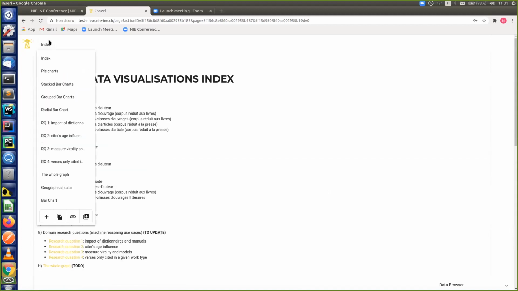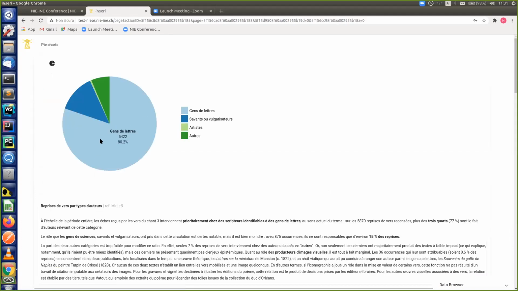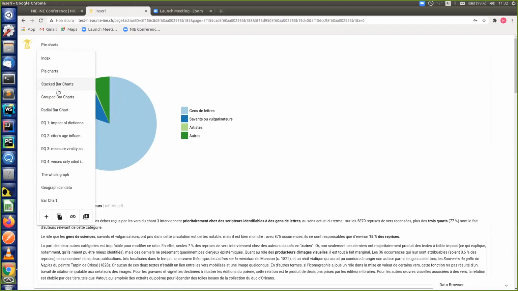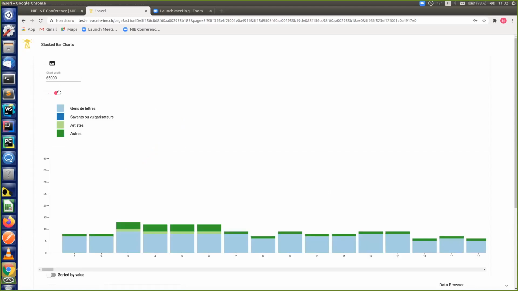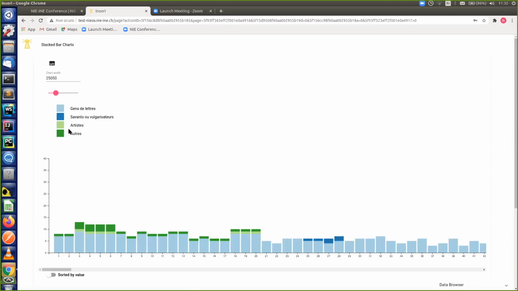So here we made a lot of different data visualizations, and this is all the work of Cyril Martin, whom I thank very, very much, because he did it so well, and they are so interactive. These data visualizations are really nice. And so just to show you some, this is a pie chart. Here we have a stacked bar chart. We already see that you can change the size of it. You can take some categories.